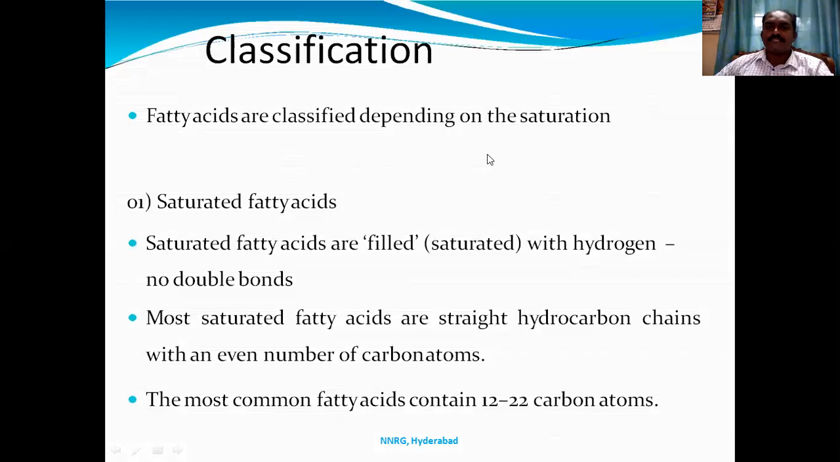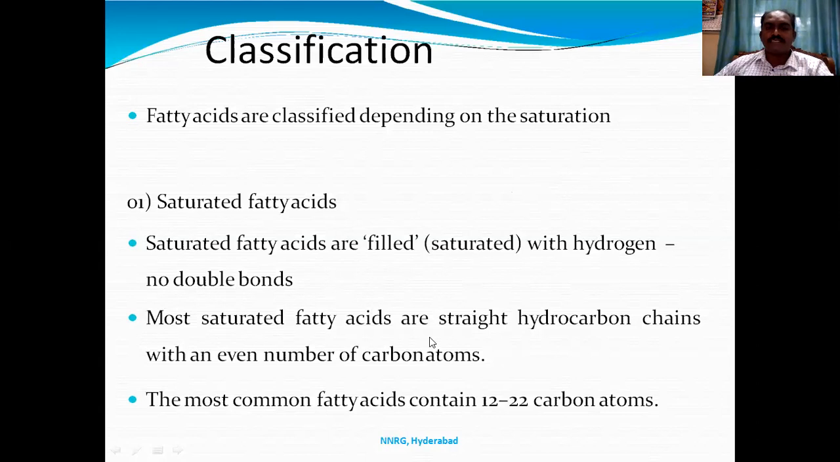Classification of fatty acids: they are divided into two, saturated fatty acids and unsaturated fatty acids. So we'll see what saturated fatty acids are. Saturated fatty acids are saturated with hydrogen and no double bonds are present. They are completely saturated, only sigma bonds are present, no double bonds.